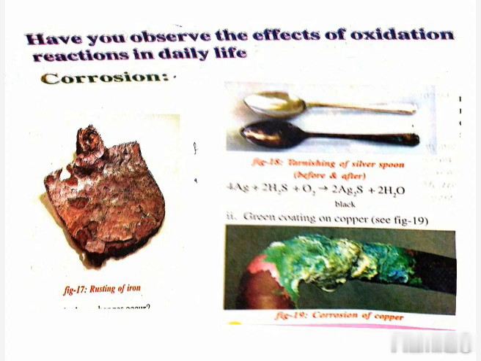Manufacturers of potato chips flush packs of chips with nitrogen gas to prevent the chips from getting oxidized. So when they pack the chips, to prevent oxidation, they fill the pack with nitrogen gas. So these are the effects of oxidation, and to prevent that oxidation, there are some steps we will follow. What are they?